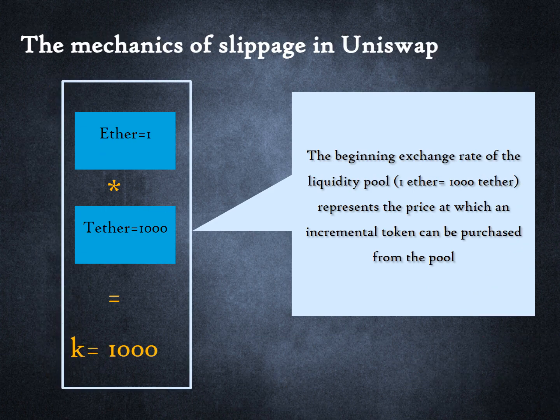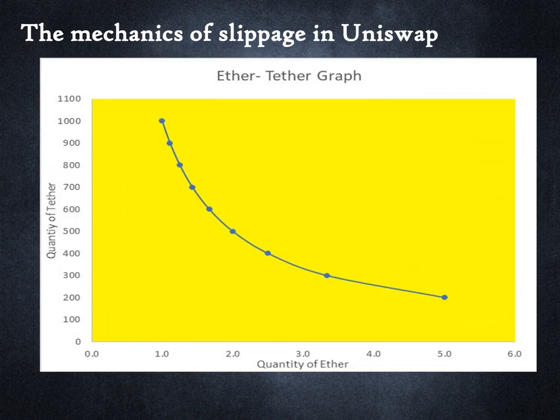Let us delve into the mechanics of slippage in Uniswap. The beginning exchange rate in the Uniswap liquidity pool was 1 Ether equals 1,000 Tether. However, this represents the market price of buying one incremental token. In other words, this is the price of a marginal trade. In our example, Bob purchased 500 Tether tokens. Next, we will view the mechanics of what actually happens behind the scenes. On this graph, point P represents the quantities of Ether and Tether corresponding to the beginning exchange rate of 1 Ether equaling 1,000 Tether. There was 1 Ether token and 1,000 Tether tokens.